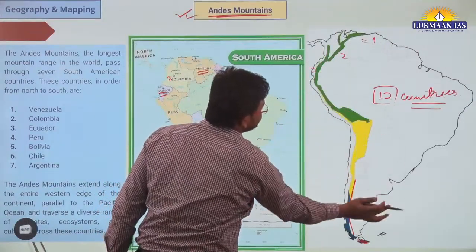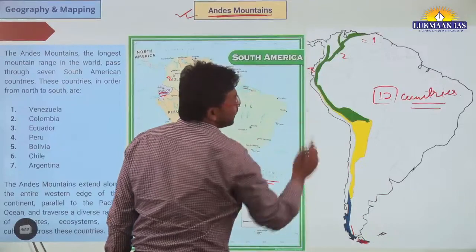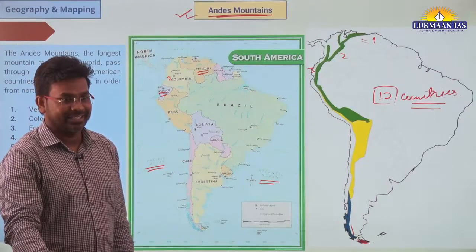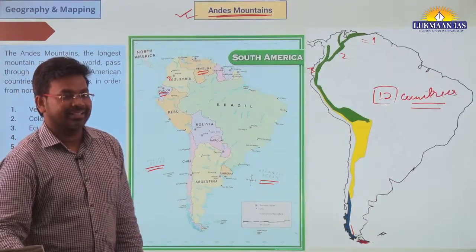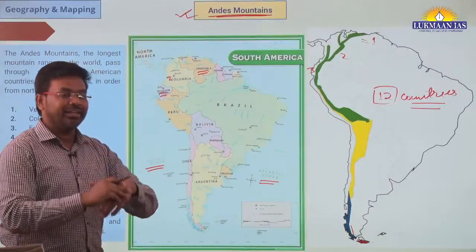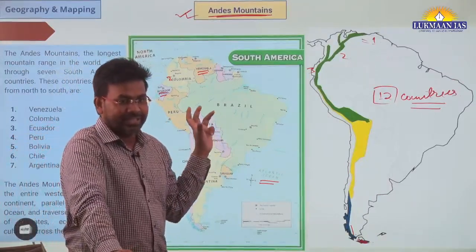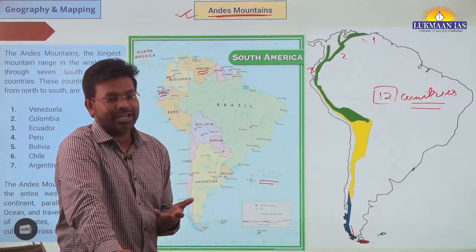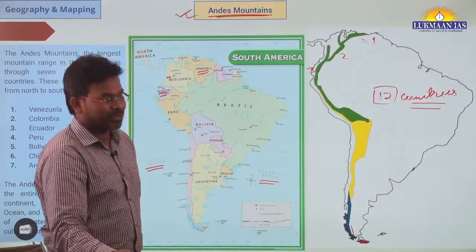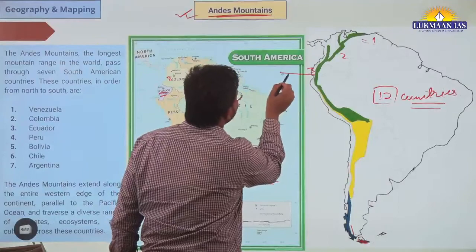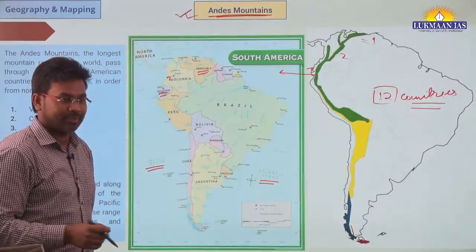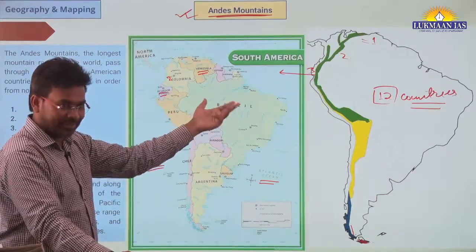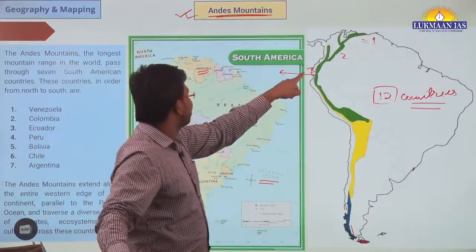Recently we have seen the map of Ecuador also, because we have located some islands, the islands that are associated with Darwin's theory of natural selection. Those islands are located in the west of Ecuador. Which archipelago? Like yesterday or day before yesterday we discussed. So this is the third country, Ecuador.